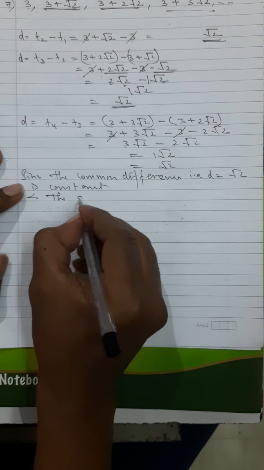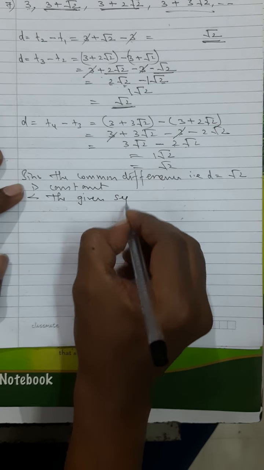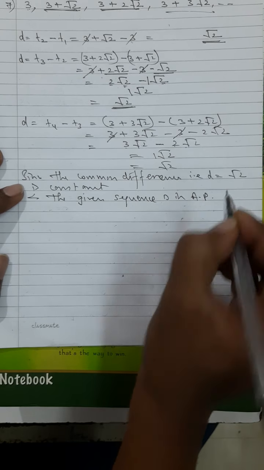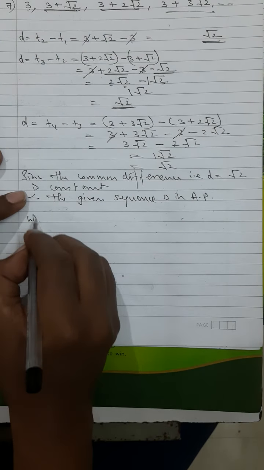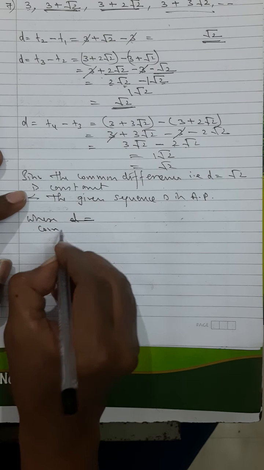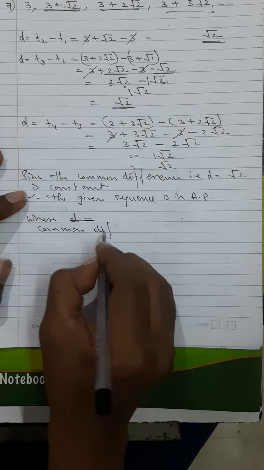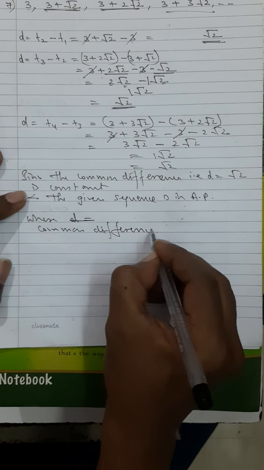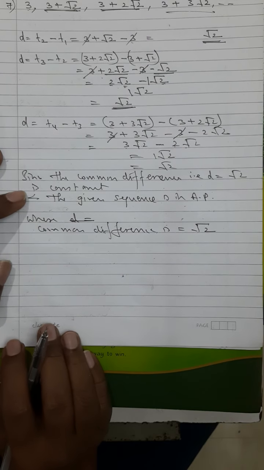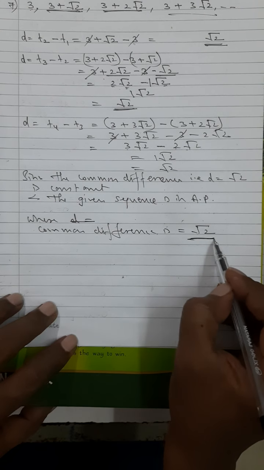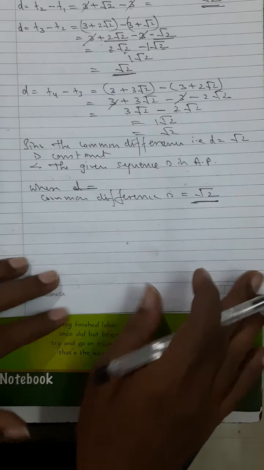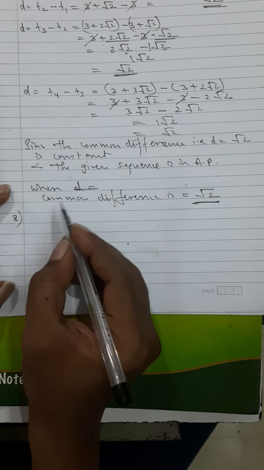Therefore the given sequence is an arithmetic progression where d, or common difference, is equal to root 2. Okay, so this is big. Whenever d is positive, the sequence is going on increasing. Remember that. If d is negative, the sequence is going on decreasing.